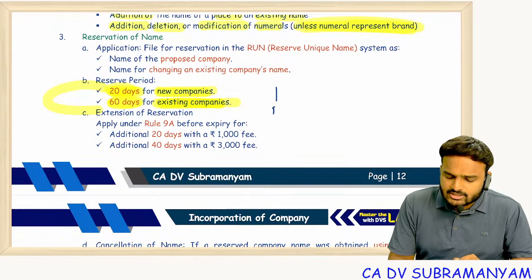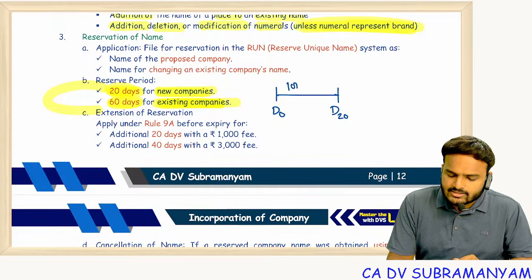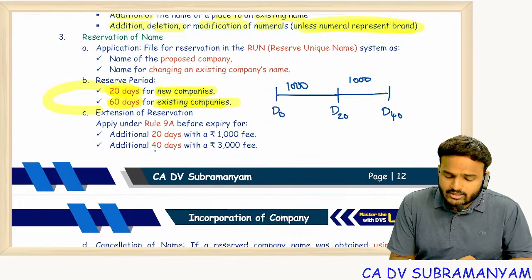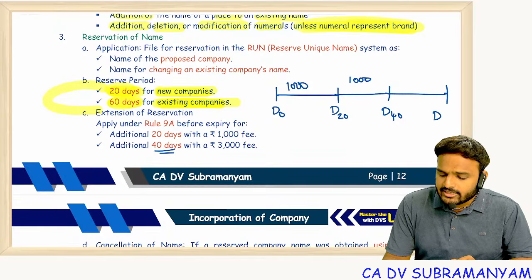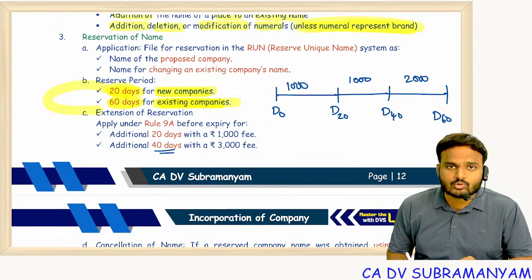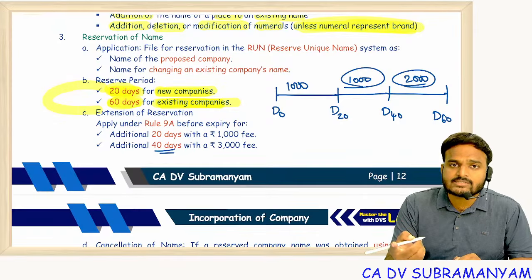Extension of reservation, many students had a doubt in this point. Day 0 name reserved. This name will be reserved up to day 20. For this you have to pay 1000. If you want extra 20 days, you have to pay another 1000 rupees. If you want extra 20 days, day 60, you have to pay 2000. One extension 1000, second extension requires extra fees 2000.